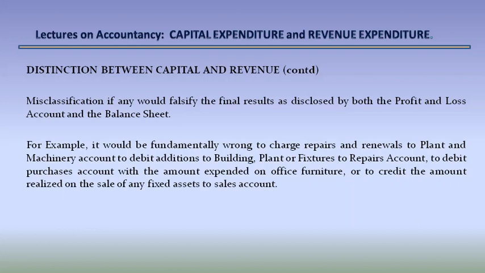For example, it would be fundamentally wrong to charge repairs and renewals to plant and machinery account, to debit additions to buildings, plant or fixtures to repairs account, to debit purchases account with the amount expended on office furniture, or to credit the amount realized on the sale of any fixed assets to sales account.